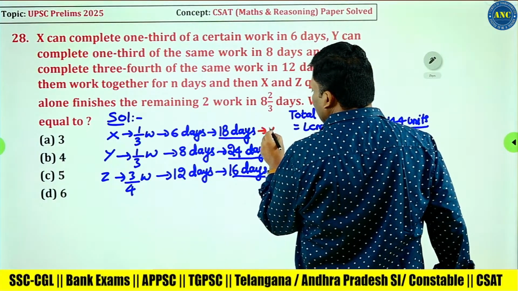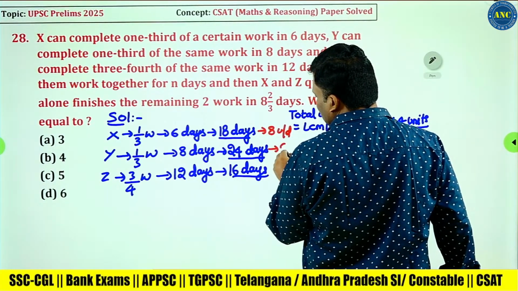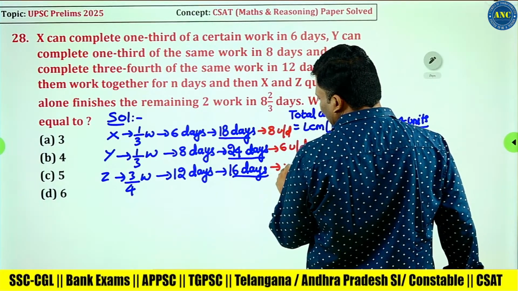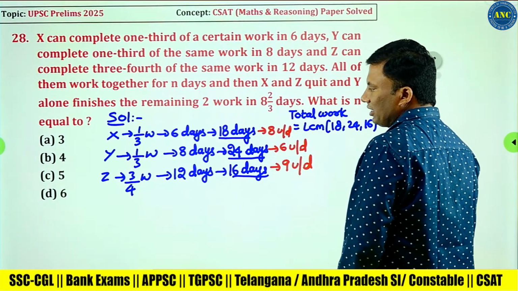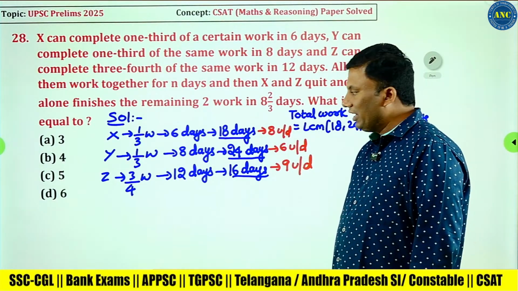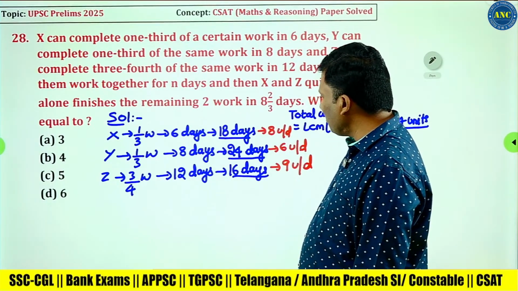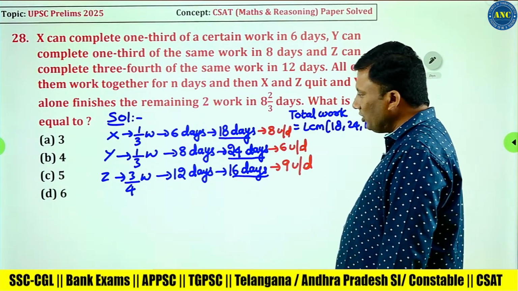X will do 8 units per day. Y will do 6 units per day. Z will do 9 units per day. Till here, I am sure everybody it is clear.